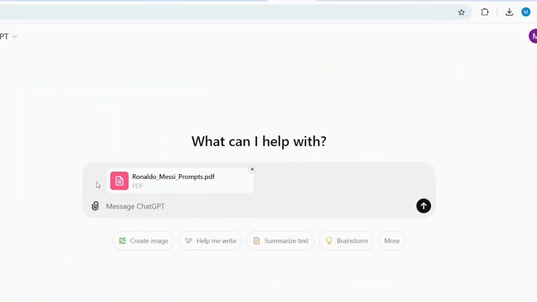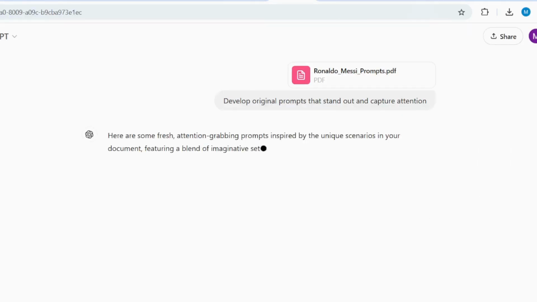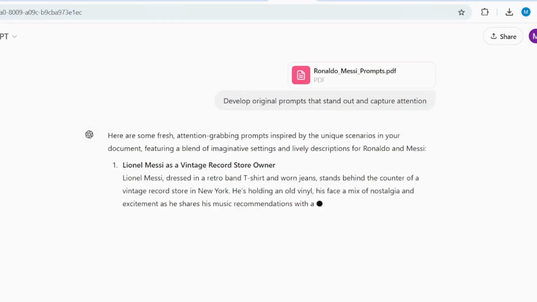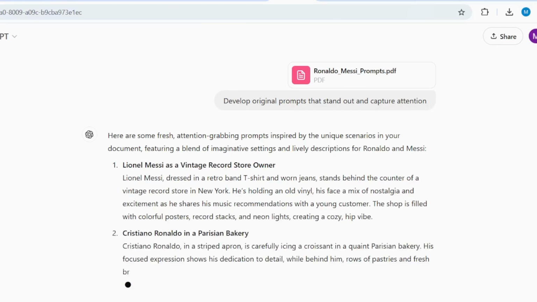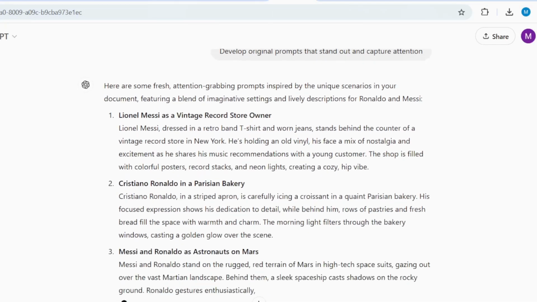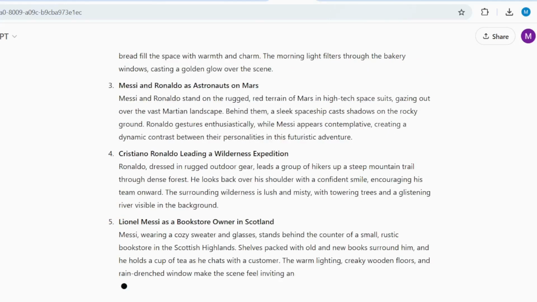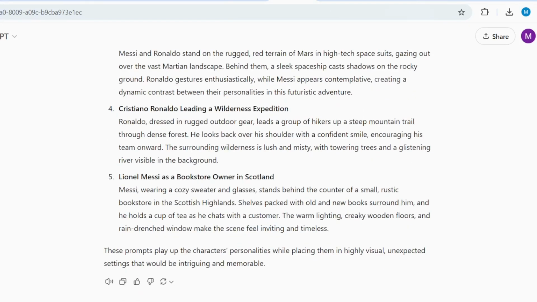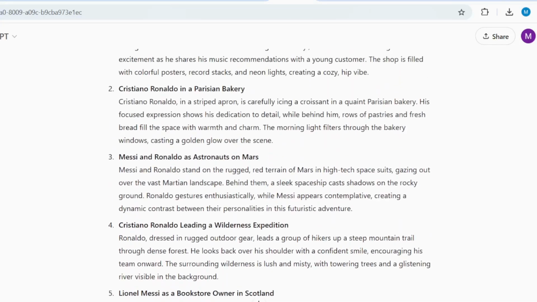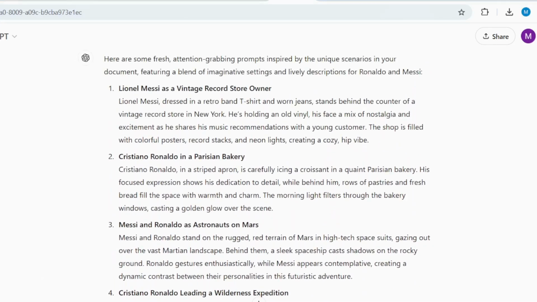To generate multiple scripts, simply upload the PDF prompt I shared into ChatGPT, then copy and paste my prompt. Each time, you'll unlock 6 fresh, one-of-a-kind ideas. The results are absolutely mind-blowing. Imagine scenes like Messi as a record store owner or 2 friends exploring Mars together. The possibilities? Limitless. With this technique, you can create countless scripts that are as imaginative as they are unique.